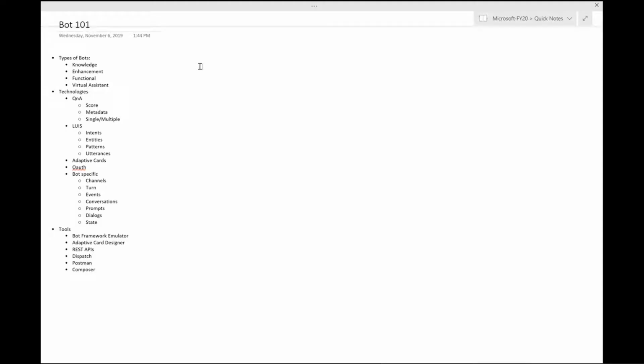All right, so let's talk about some of the technologies involved when we start to create some of these bots. Number one, we talked briefly about QNA. And QNA is our Azure service that's built off of Azure Search.